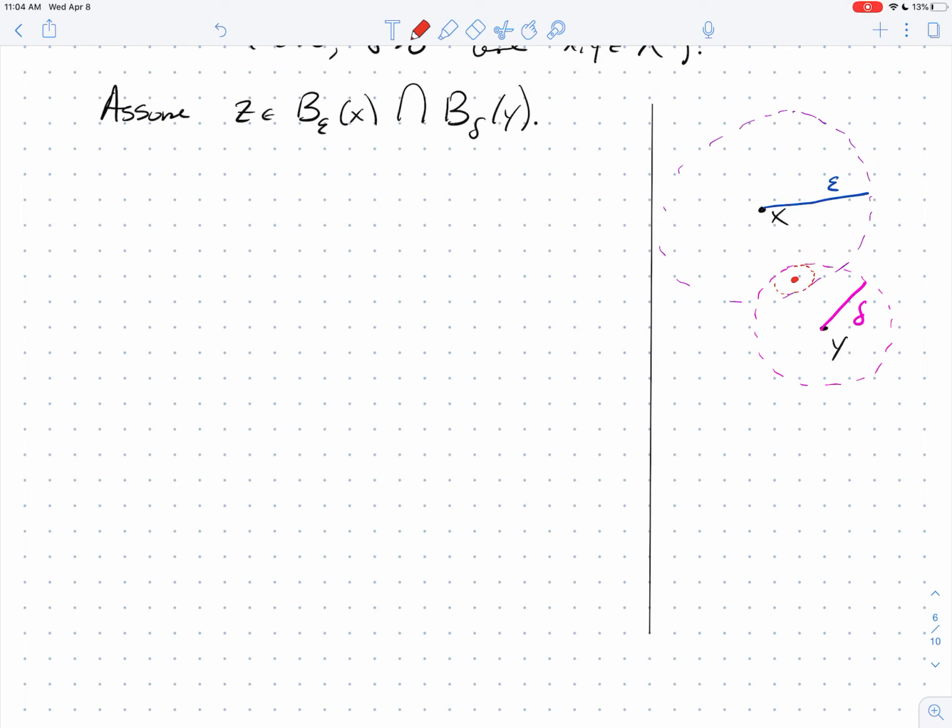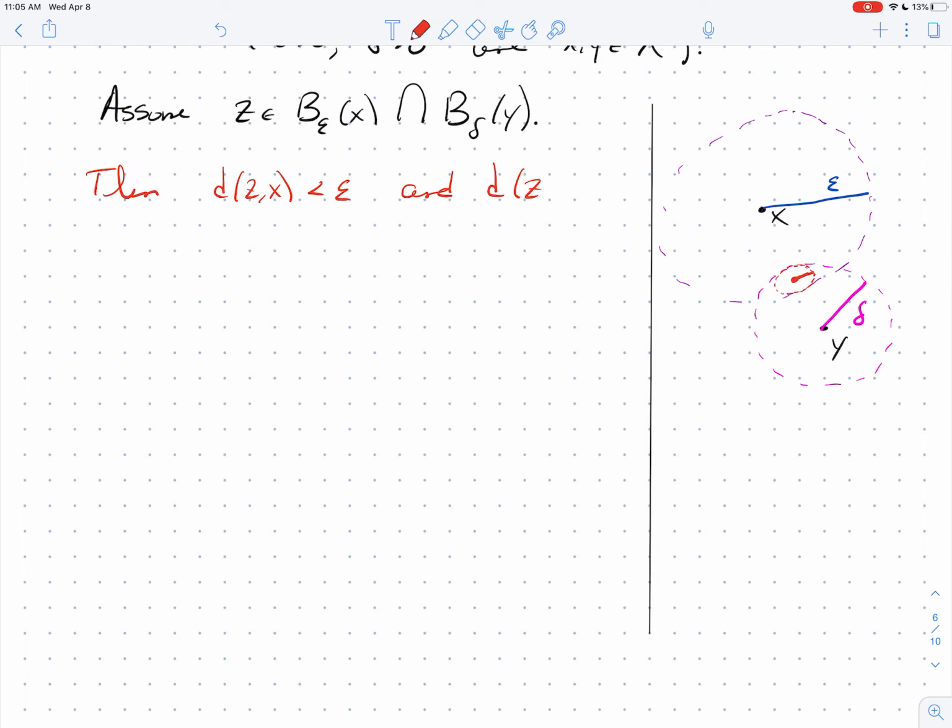Somehow, just from the picture, you can see that this is going to be true. We can definitely take a little tiny radius right there and squeeze a little ball in between those 2 where it's contained in both. It's contained in the intersection. Somehow we actually have to write that down. So let's do it. Let's first realize that if Z is in here, the distance between Z and X is less than epsilon because it's in that open ball.